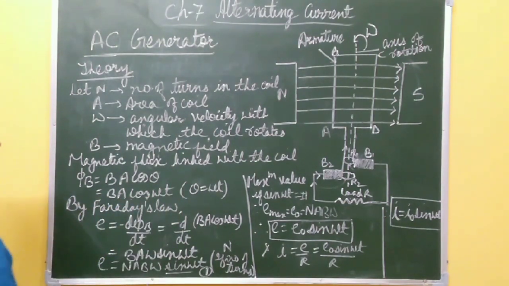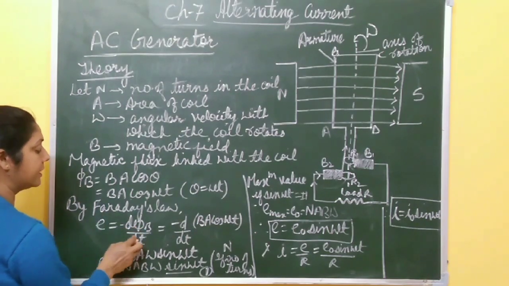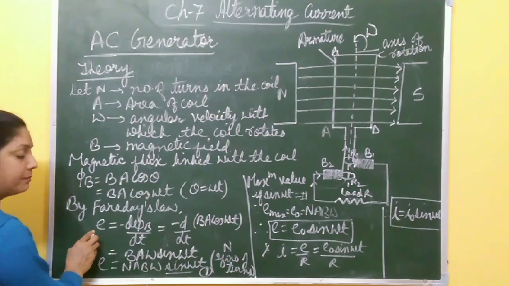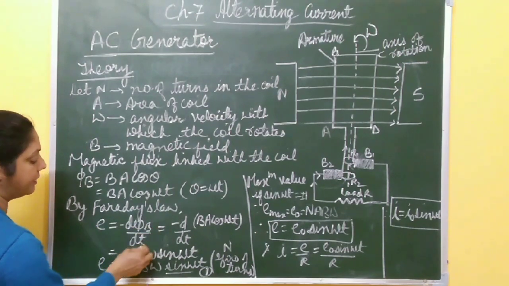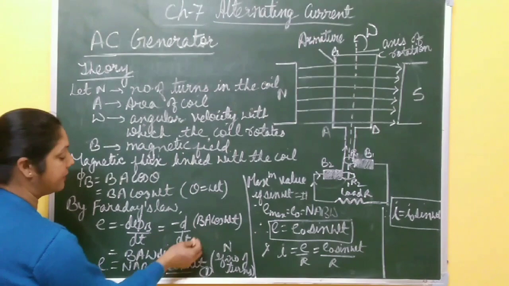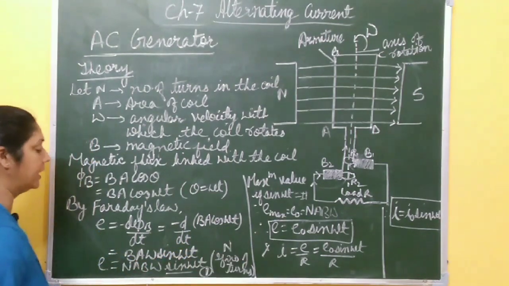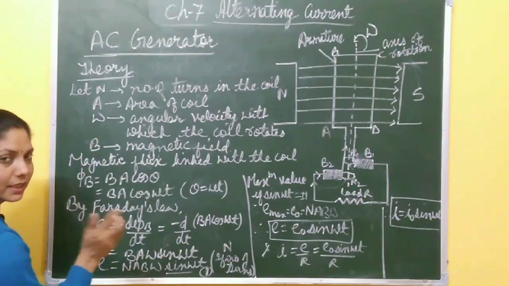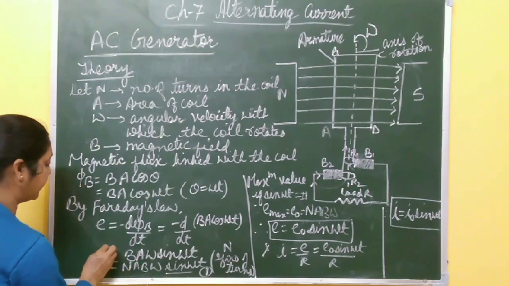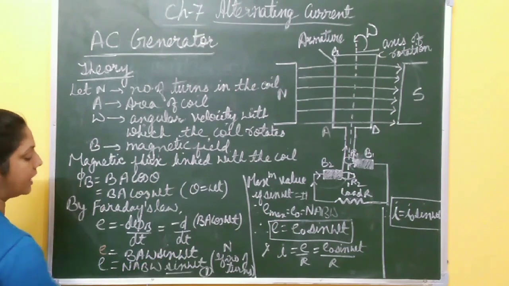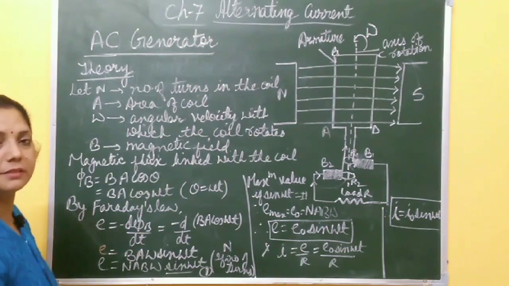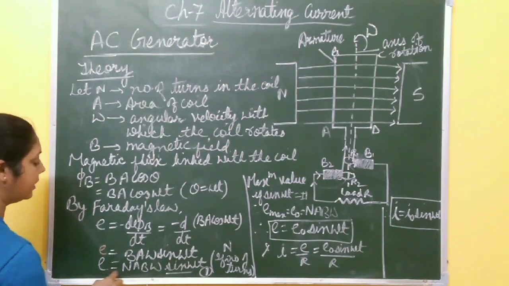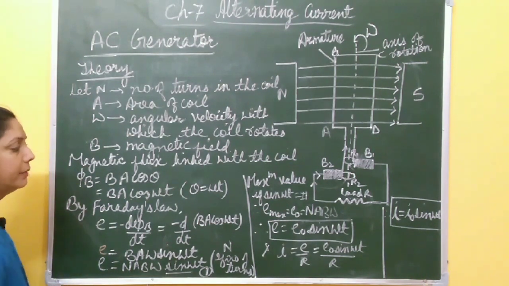Now by Faraday's law, whenever there is a change in magnetic flux, that change in magnetic flux with time gives induced EMF. So E equal to minus d phi by dt. So minus d by dt, phi is what? BA cos omega t. When you differentiate this cos omega t, you get minus omega sin omega t. So this E becomes BA omega sin omega t. Minus minus becomes positive. Now if there are n number of turns in the coil, then this E equals NAB omega sin omega t.